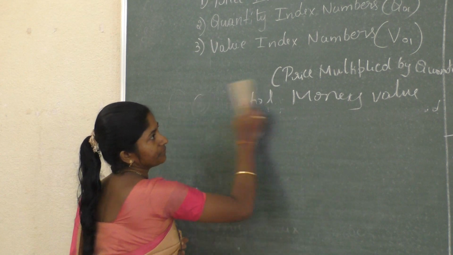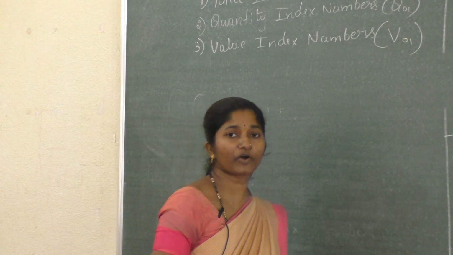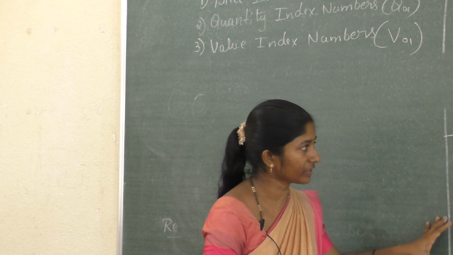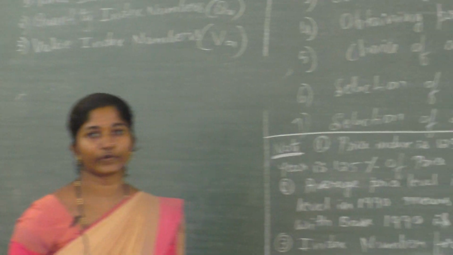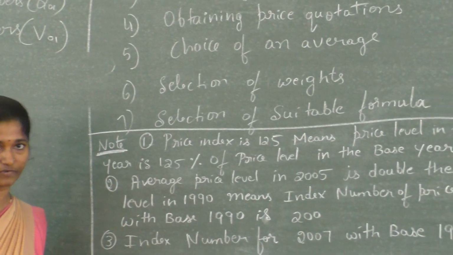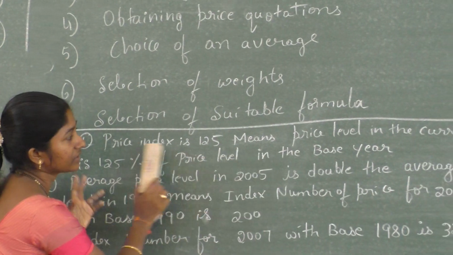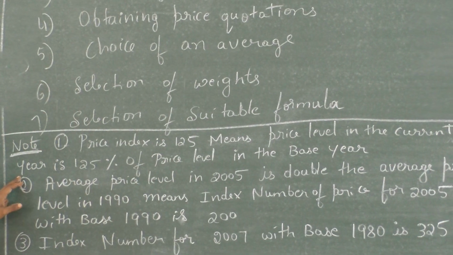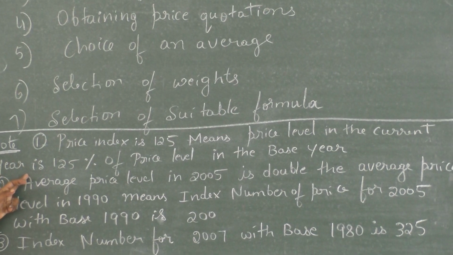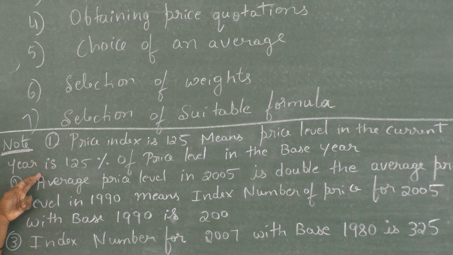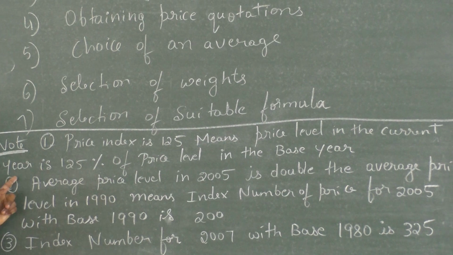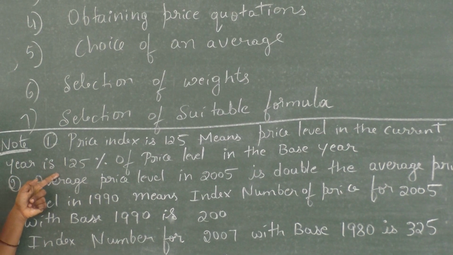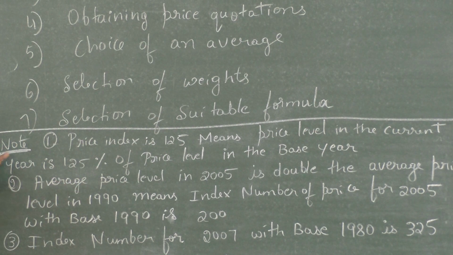Next, some notes are given here on how to read the index number. Say the price index is 125. This means the price level in the current year is 125% of the price level in the base year. You should read it this way. That is 125% when compared to the base year. This is the first one.